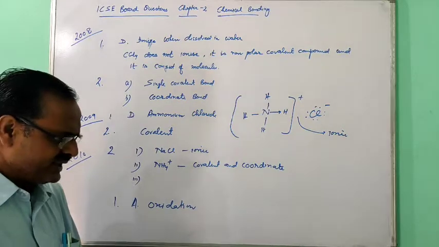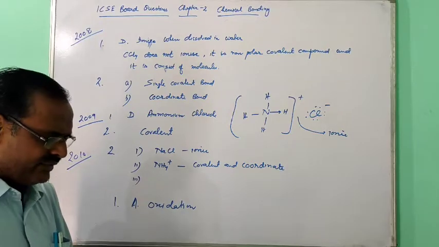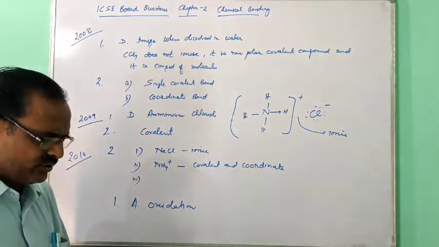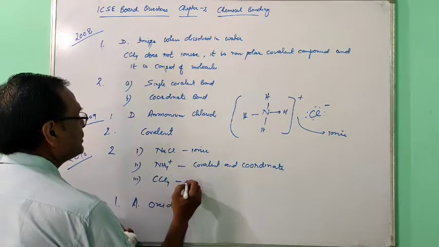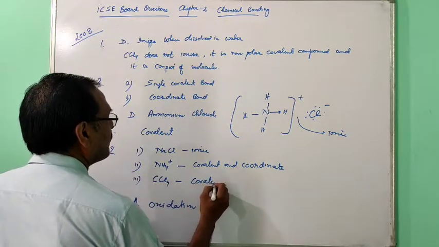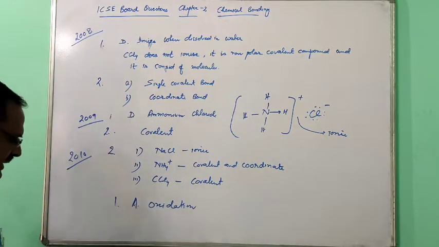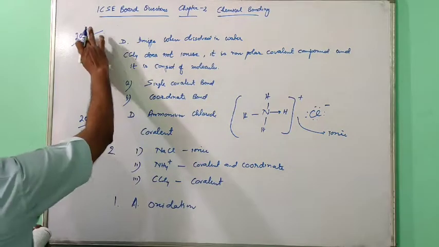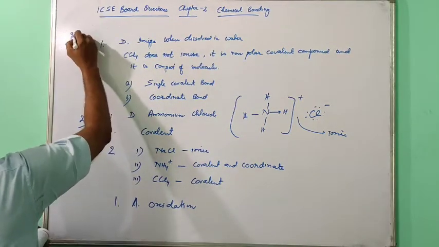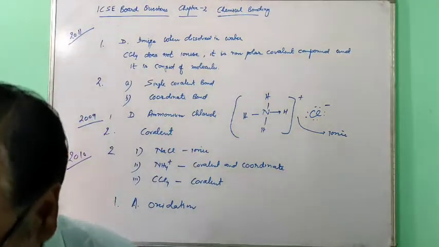Now the second one, select the right answer: what type of bonding is there? Sodium chloride, you have written ionic. Ammonium ion, covalent and coordinate. And carbon tetrachloride, CCl4, covalent. Just see, it is asked in both 2009 and 2010. It means this CCl4 is very important. So 2010 is over. Now 2011. We are going to take 2011 next.